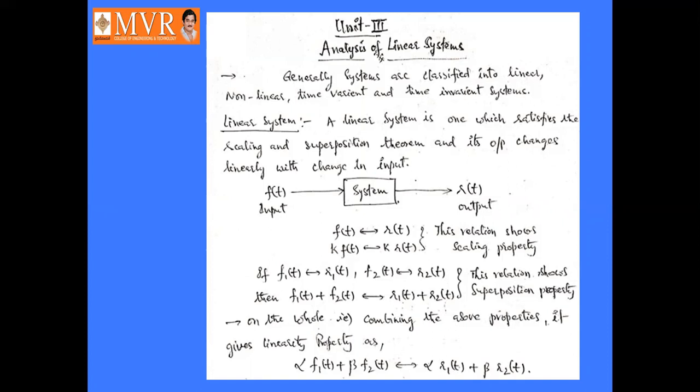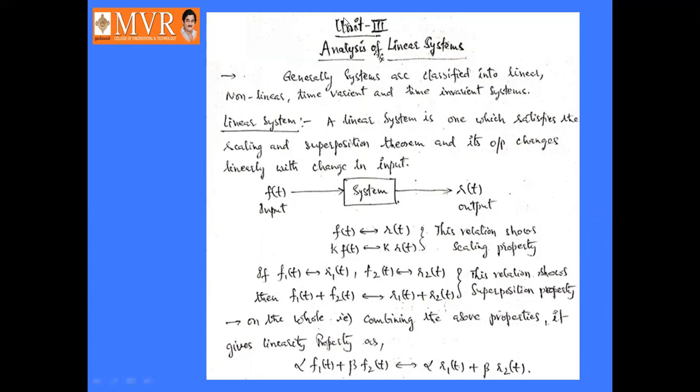Let us take the system having the input f of t and the output r of t. So f of t tends to r of t, and some constant k into f of t tends to k into r of t, then this relation shows the scaling property.